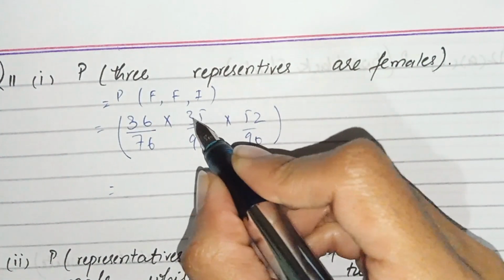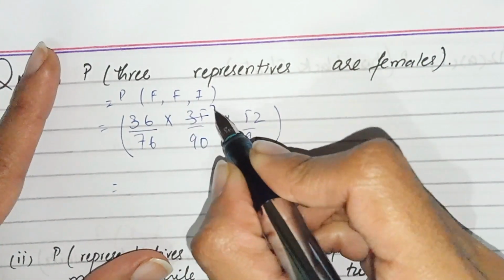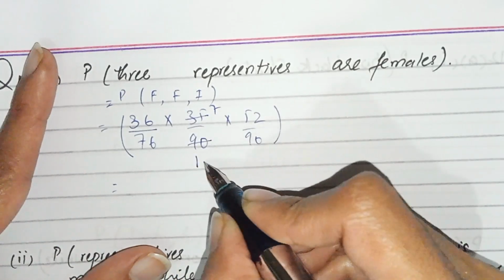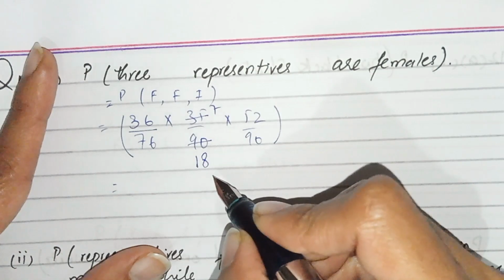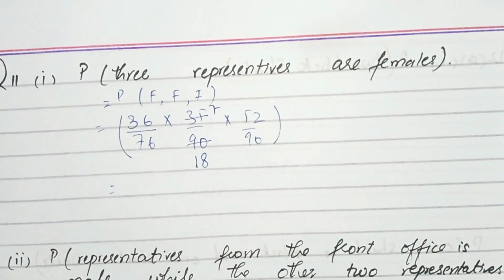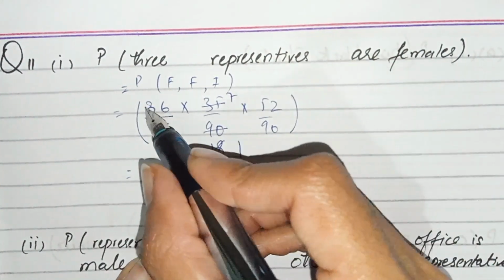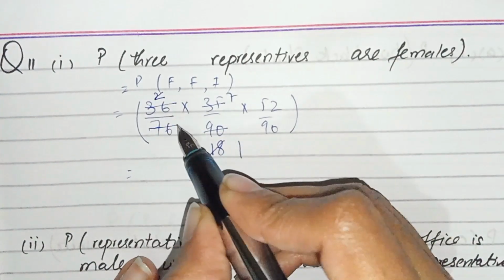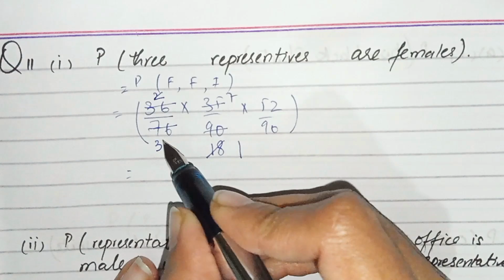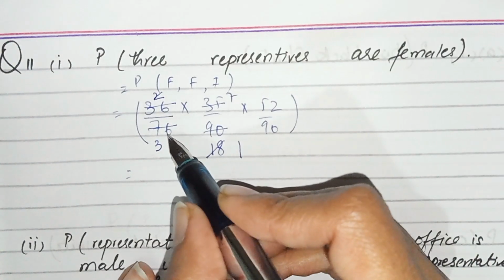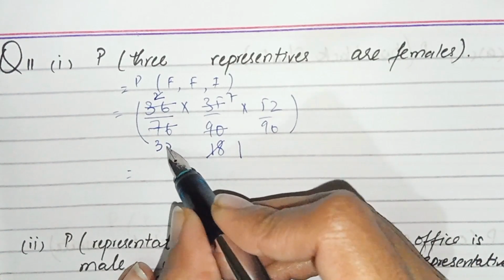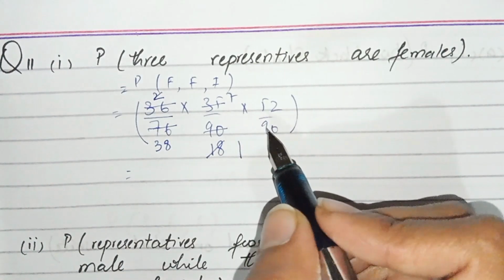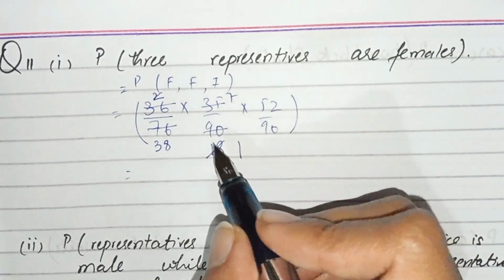It comes in the table of 5, 7 5s are 35, and 5 1 times 5, 4 7 8 times. This is 18. These also come in the table of 2.